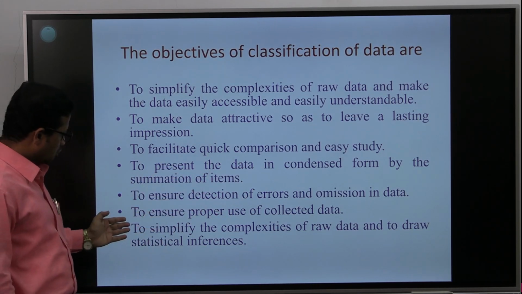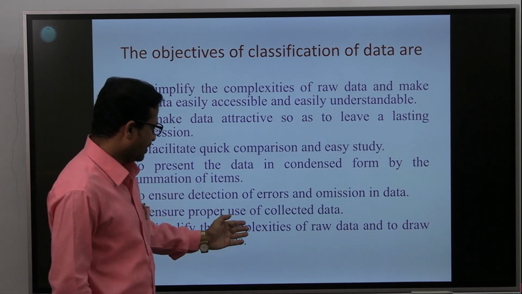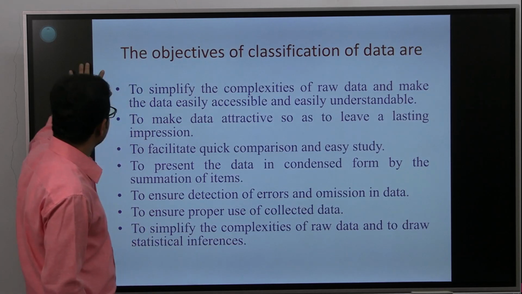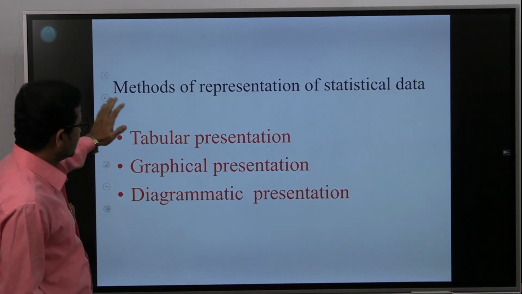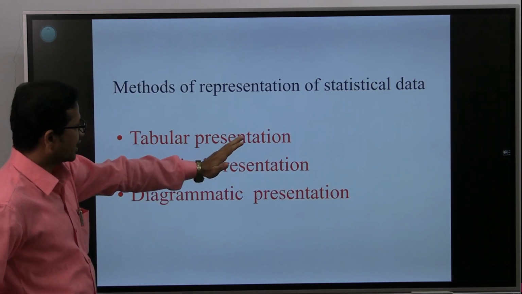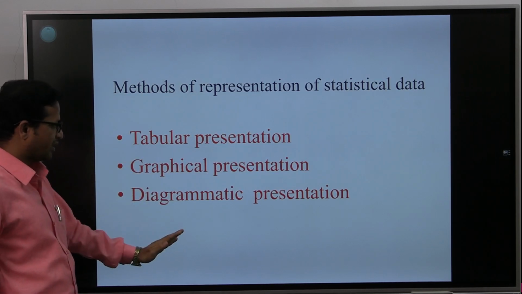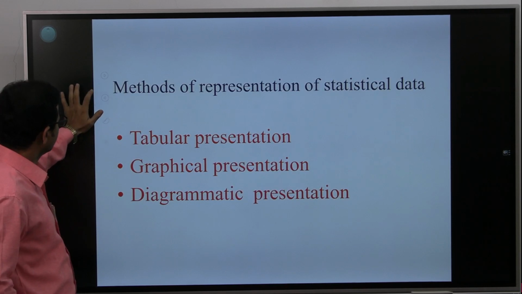It is also used to draw statistical inference. These are the methods of representation of statistical data: tabular representation, graphical presentation, and diagrammatic presentation.